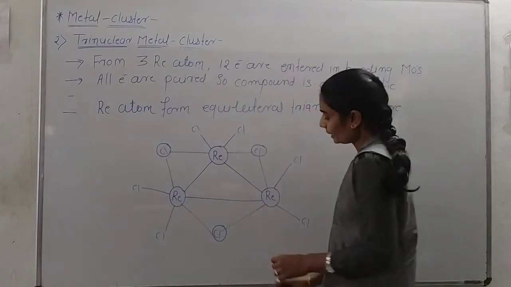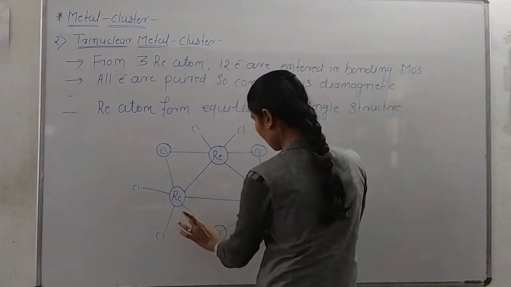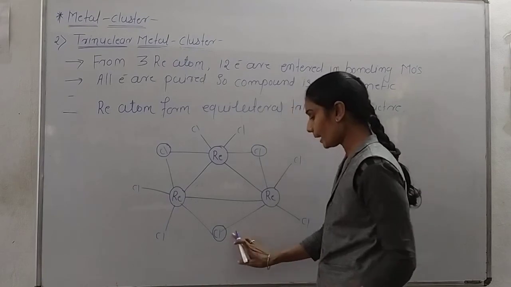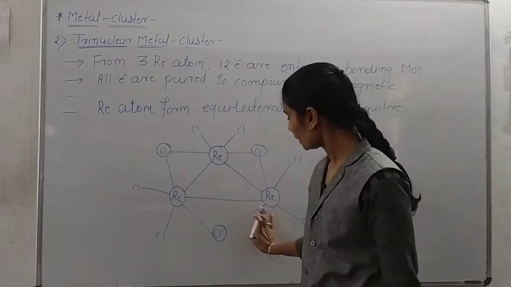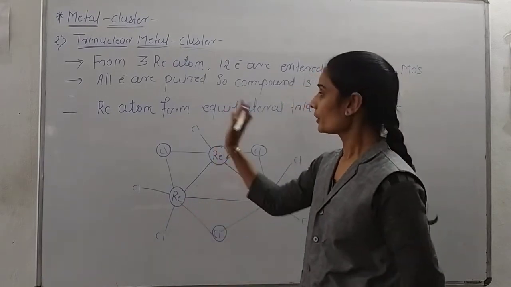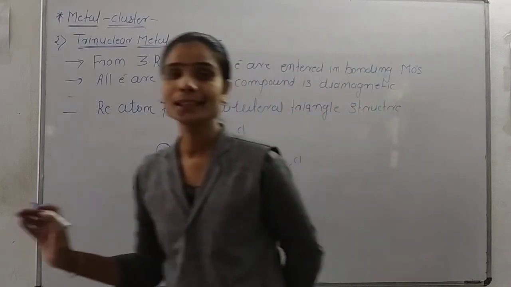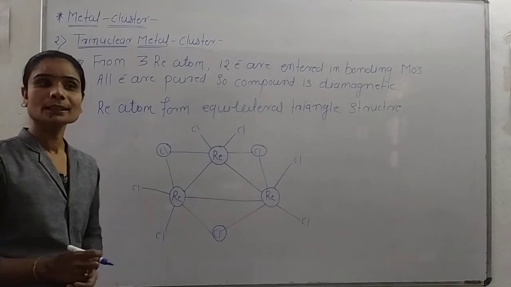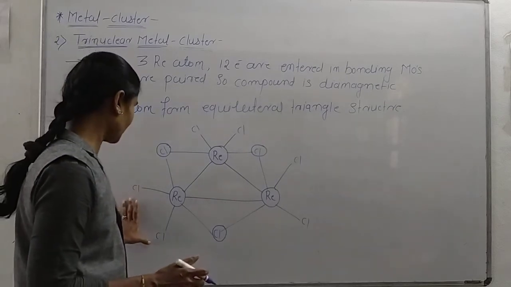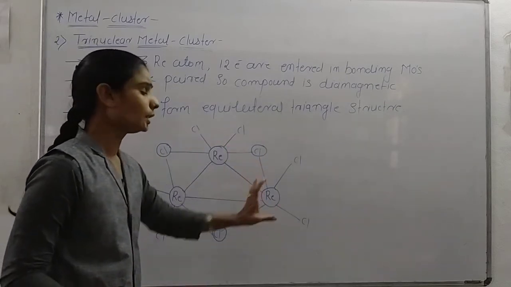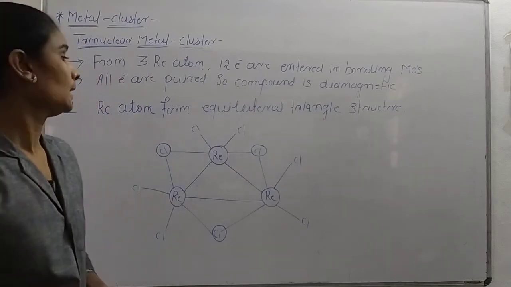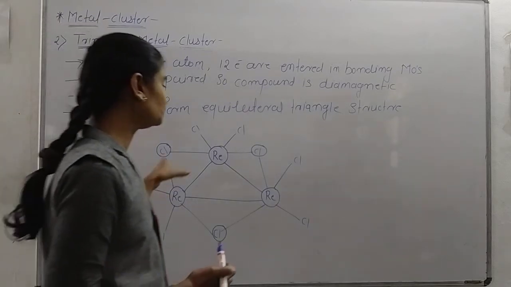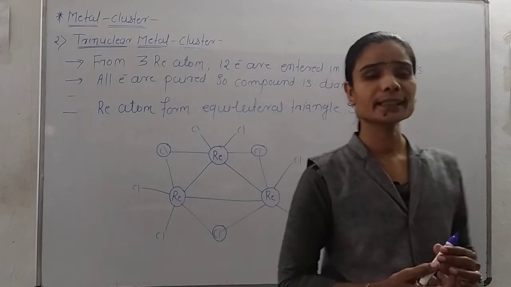Bridging means the ligand forms a bridge between two metal atoms and donates electrons to both metals. So out of the nine ligands, these three act as bridging ligands, and the remaining six, two on each rhenium, act as terminal ligands. So this is the structure of Re3Cl9.